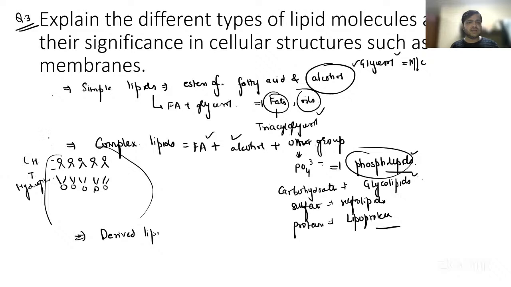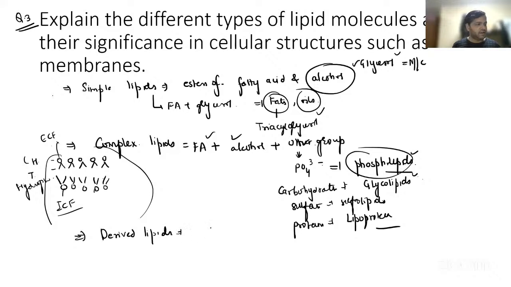So you can just see that the heads are facing the extracellular fluid, and the inner row of heads is basically facing the intracellular fluid. So they are arranged in this format, and you have already read about the Singer and Nicolson model, right? So you can just remember that over here, right?